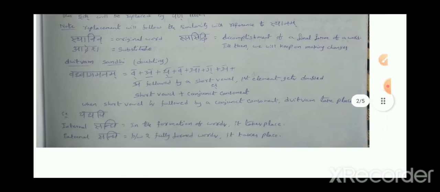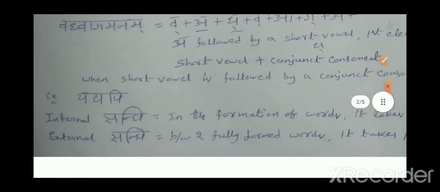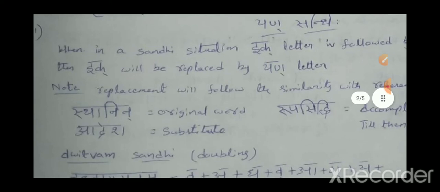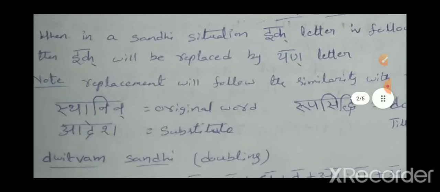And here I need to tell you one more thing. You need to know about Sthani and Adesha. Sthani means the original word in that example, and the replacement word, that N replacement, is the Adesha. So in iti plus api, ityapi, iti is the Sthani. And what is the replacement? Ya is the replacement, right? That ya is the Adesha, that substitute. That's it. This is what you need to know.